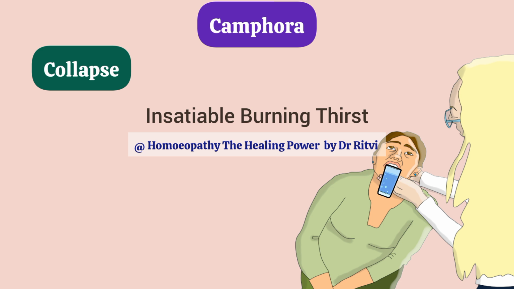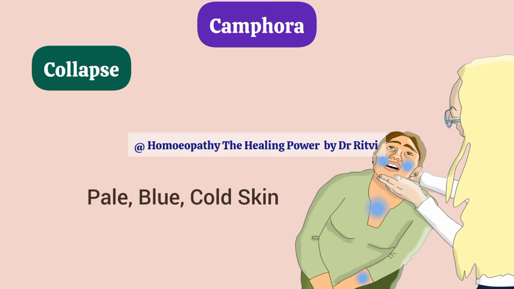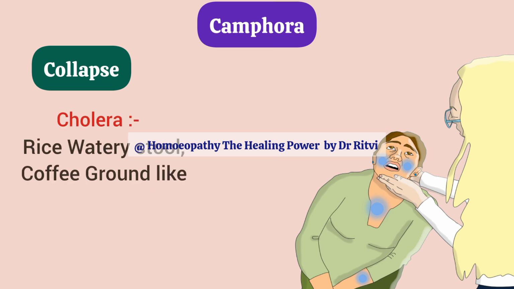On further examination, we will find that the skin of the patient is cold, pale, blue because of cyanosis, and here the patient cannot bear to be covered. Here in cholera, we will see that the patient passes rice watery stool, which are sometimes blackish in color or sometimes they look like a coffee ground. The patient passes involuntary stool.